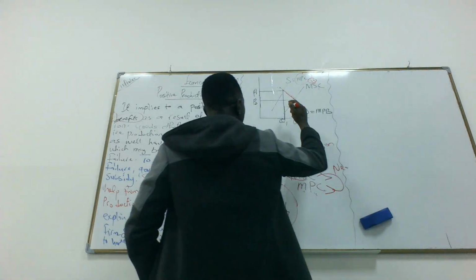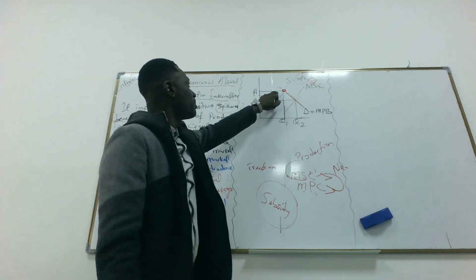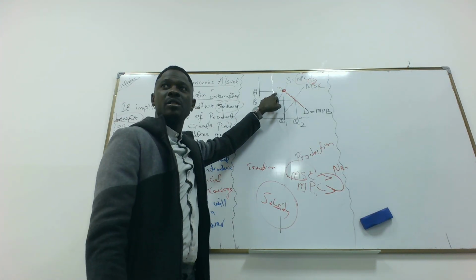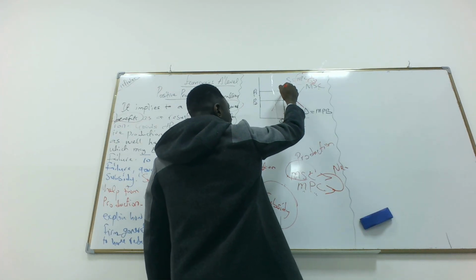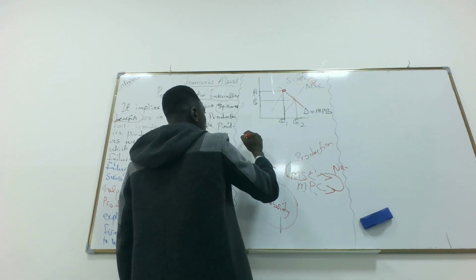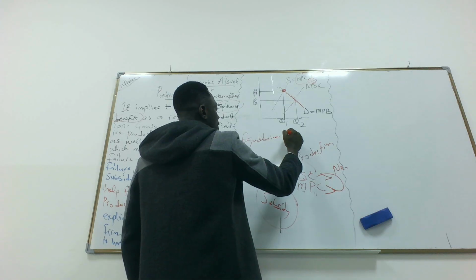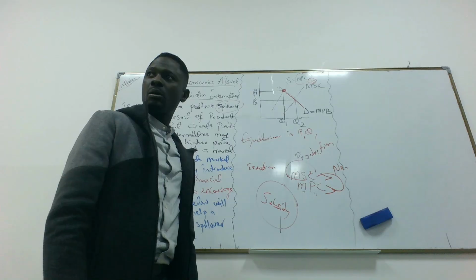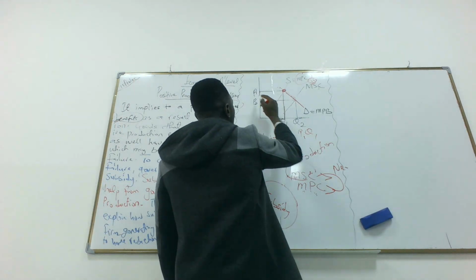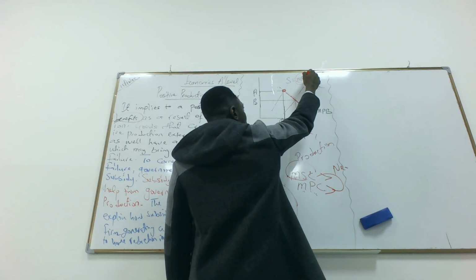The market equilibrium is at P1. This is where the firms are producing and selling, because this is the marginal private cost, the supply. The price is P1. The equilibrium is P1, Q1. That is the equilibrium. Yes or no? So this is equilibrium, P1, Q1, where we have our marginal private cost.